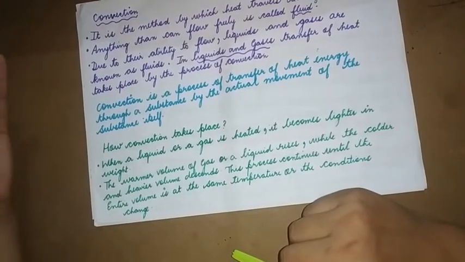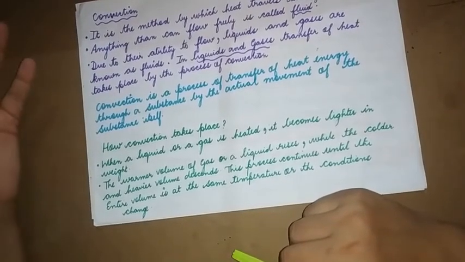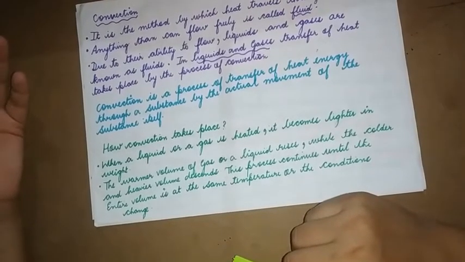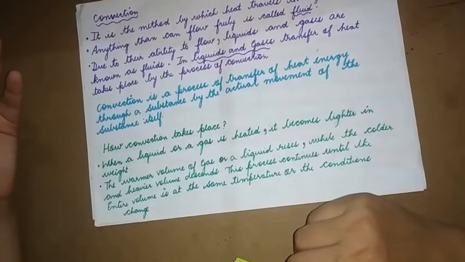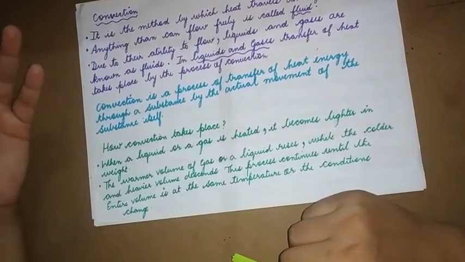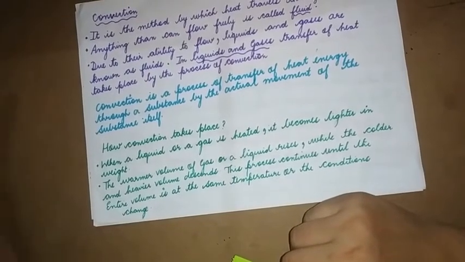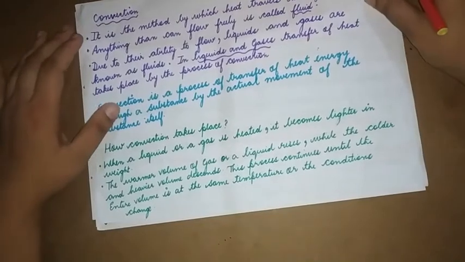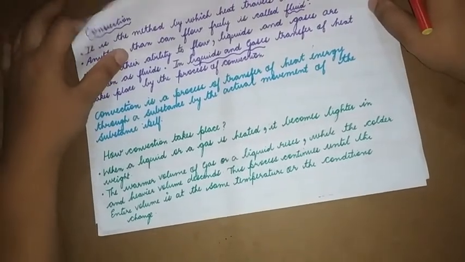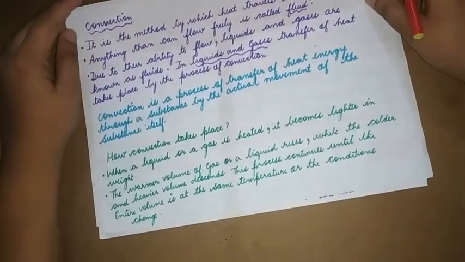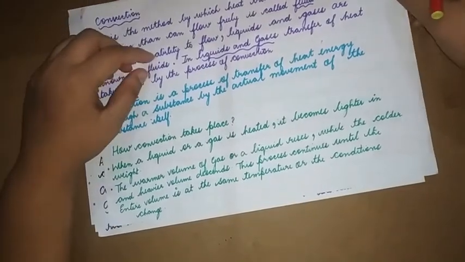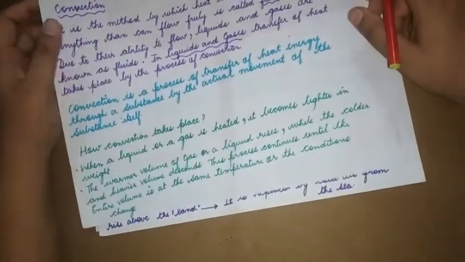Again it gets heated up and again it moves to the top. Again we see that the cold air or the cold liquid comes down. Again it gets the heat and again it rises up. So this process continues if the temperature is maintained or the condition changes.